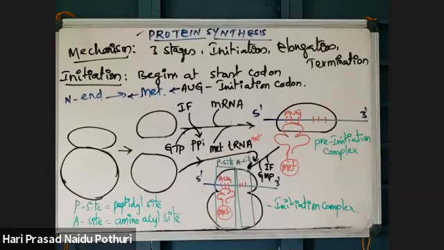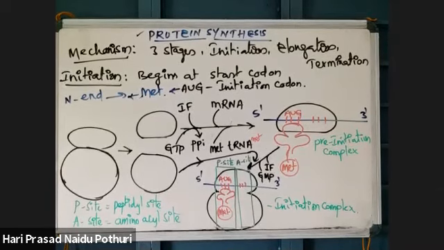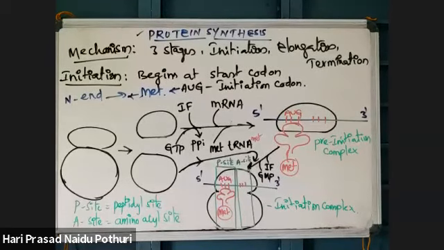Ribosomes have two sites for tRNA. Okay, under that, A site hyphen aminoacyl site,